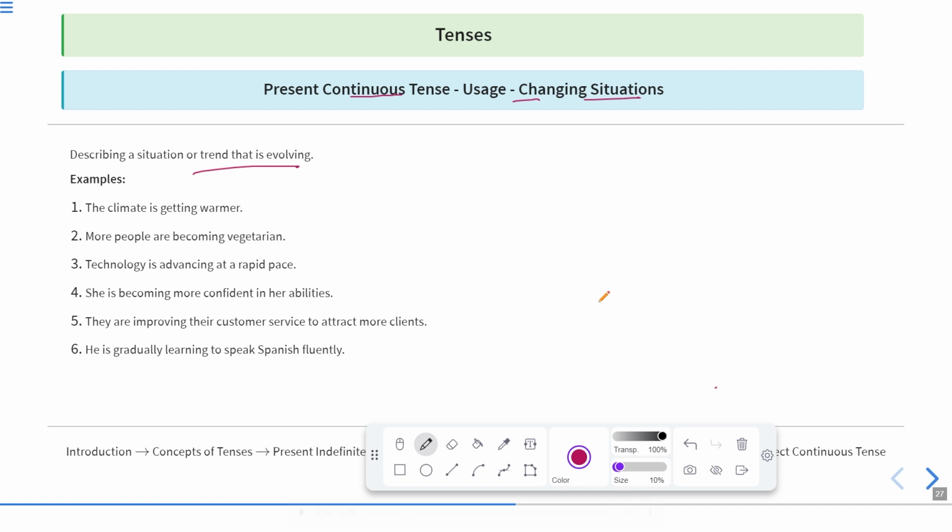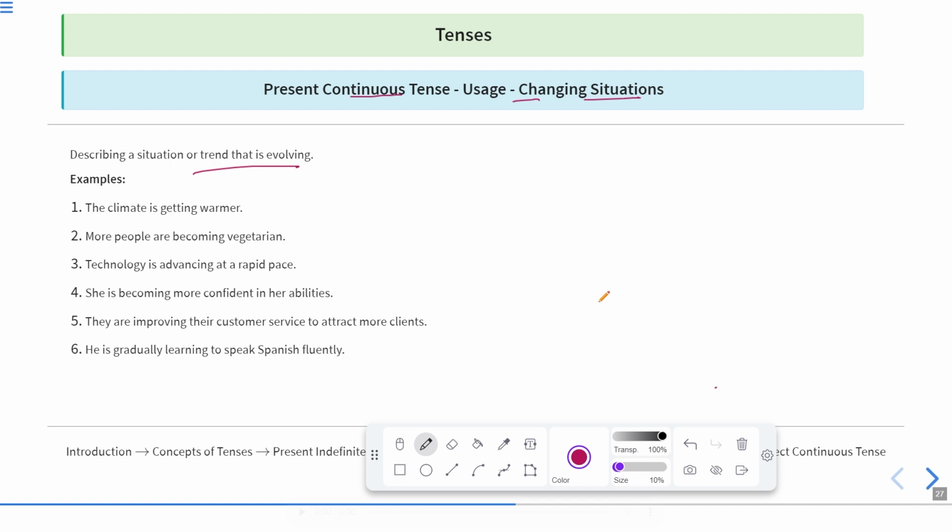More people are becoming vegetarian. It means now people are aware of the life of a living being. That is why more people are becoming vegetarian. So this is trending right now. Technology is advancing at a rapid pace. It is in progress continuously.